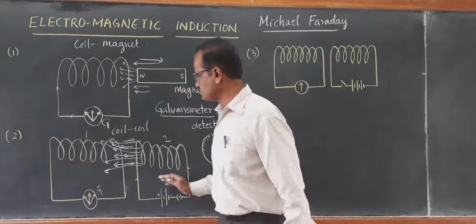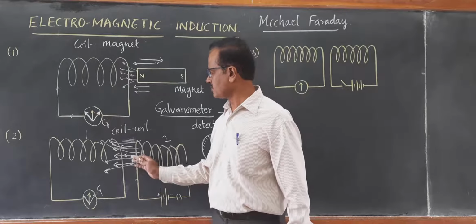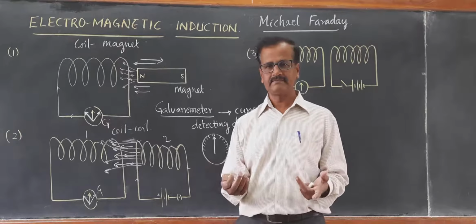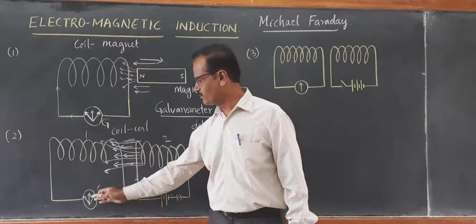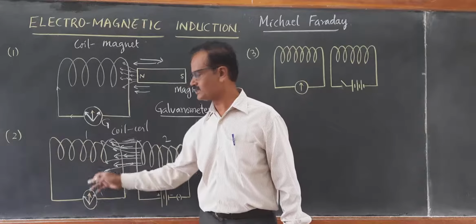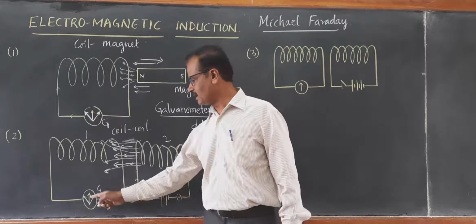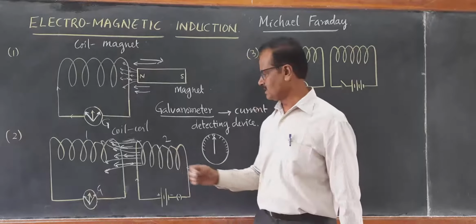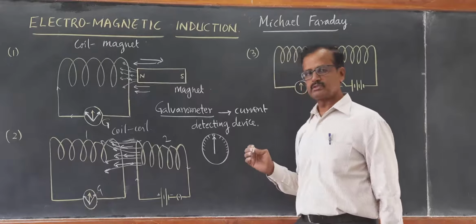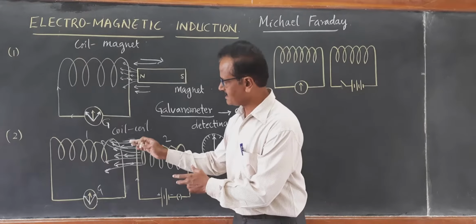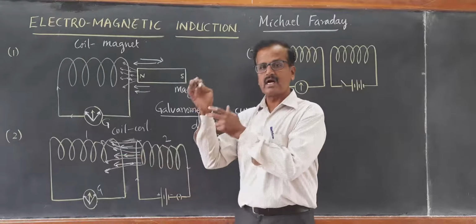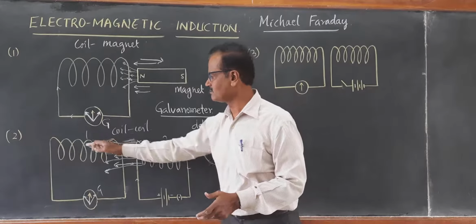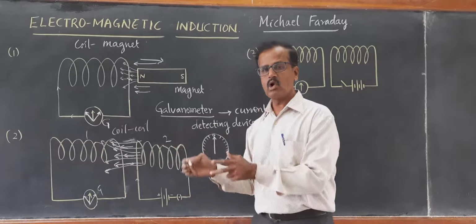They are increasing when there is movement towards the first coil. When the second coil is moving towards the first coil, the number of field lines linking with the turns of the first coil is increasing. So it could induce a current in this first coil. That current is shown by deflection towards the right side. Similarly, when the coil is moved out, the number of field lines coming in contact with the turns of the first coil goes on decreasing.